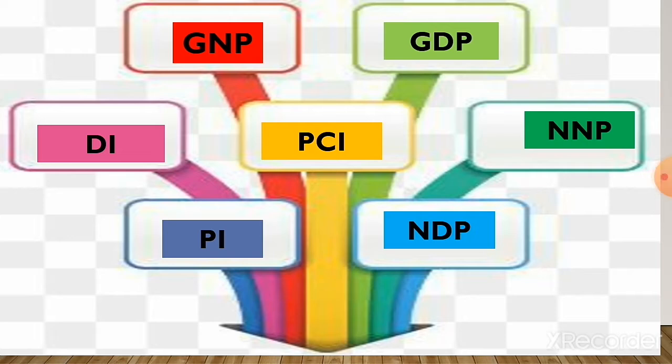They are GNP, gross national product, GDP, gross domestic product, NNP, net national product, NDP, net domestic product, per capita income, that is PCI, PI, that is personal income, and DI, that is disposable income. Let me see them one by one.